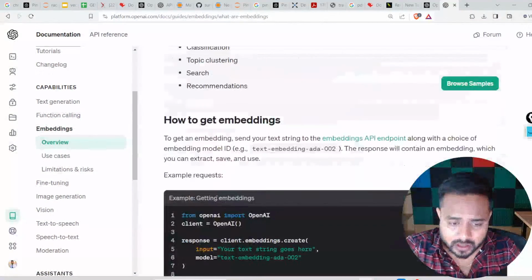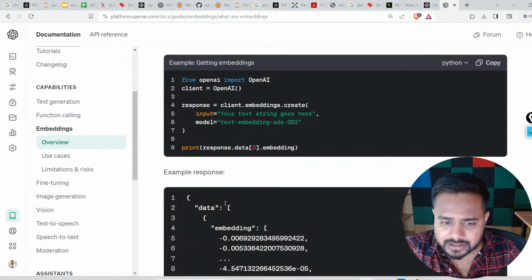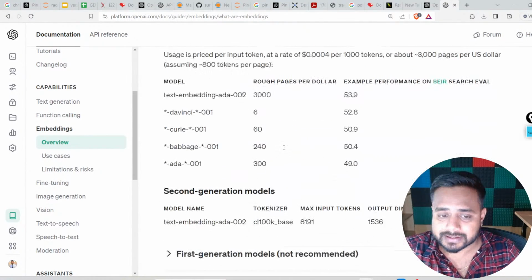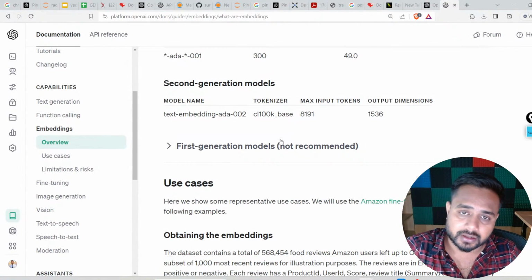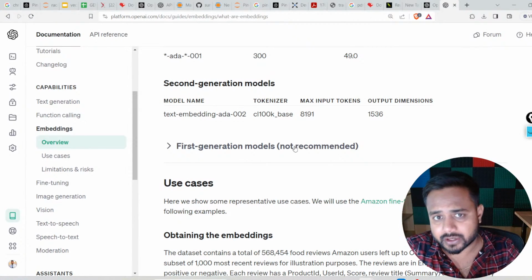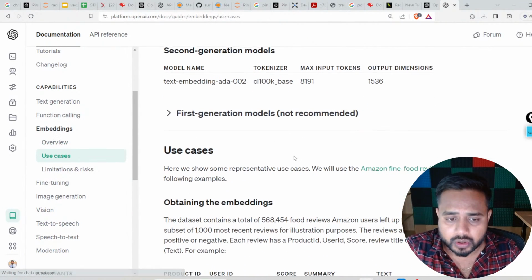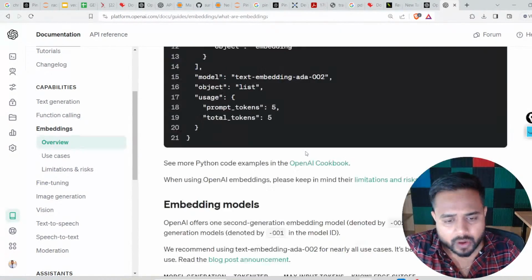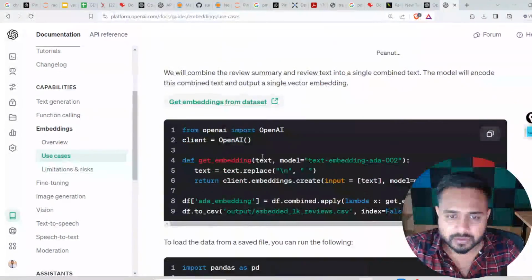Here is the embedding. Now, what you need to do, guys, is import this embedding. If I want to convert my data into vectors, the context vector, I'm going to use this embedding from OpenAI. Now how I can use it, let me show you.